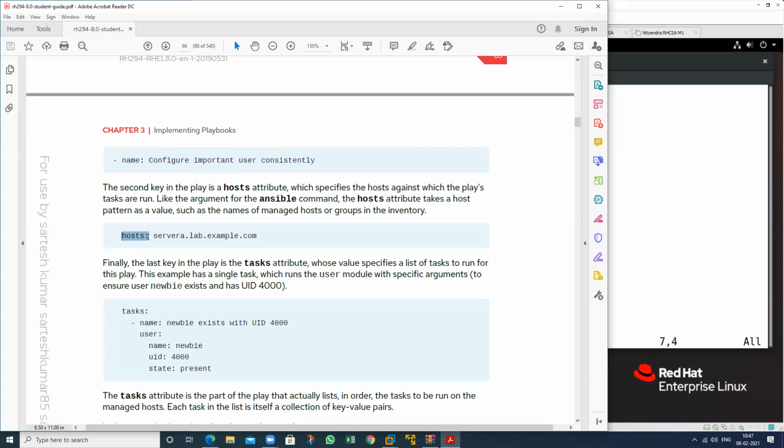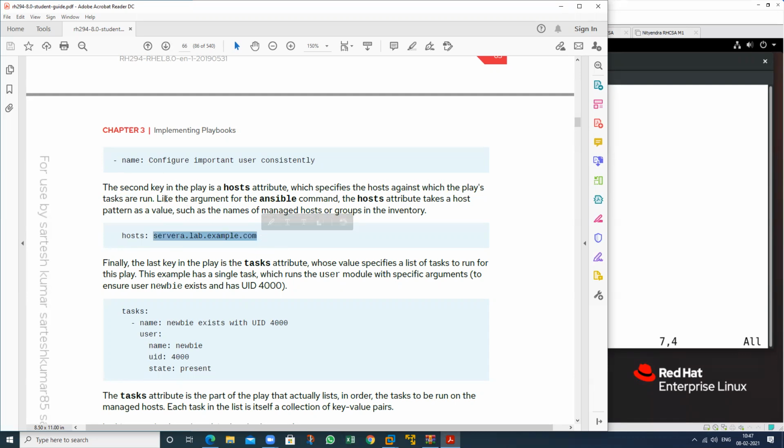So what is the second key? The second key is known as host. In the playbook, a host attribute specifies the host against which the play tasks are run. It means on which particular machine you want to perform this particular task. So you should define the host name. So this is my host name where I want to perform the task.